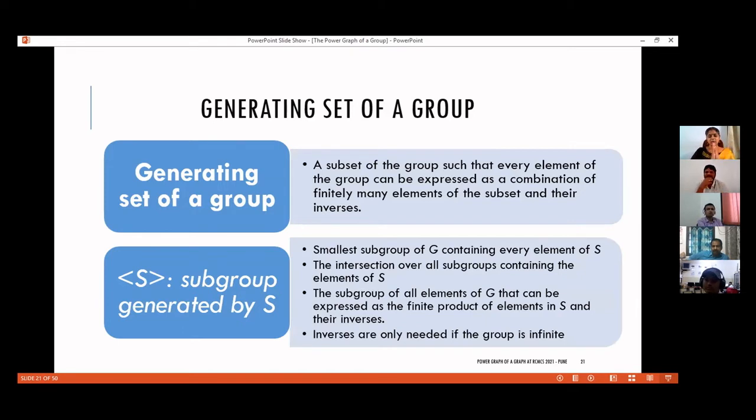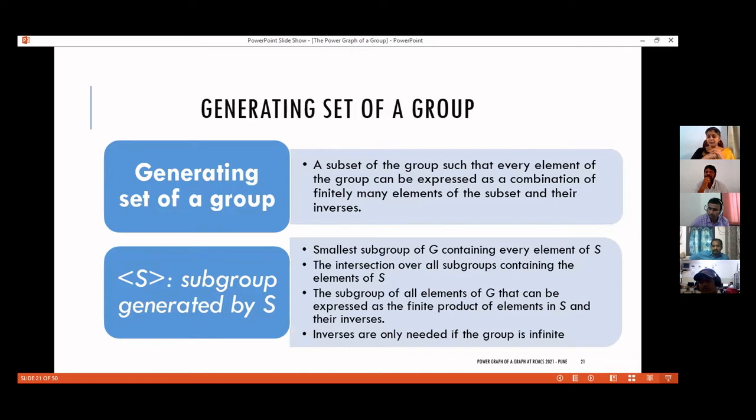And this subgroup has all these interesting properties. It is the smallest subgroup of G containing every element of S. It is the intersection taken over all subgroups which contain S as a subset. It is the subgroup of all elements of G that can be expressed as a finite product of elements and its inverses, which is the definition of the generator.